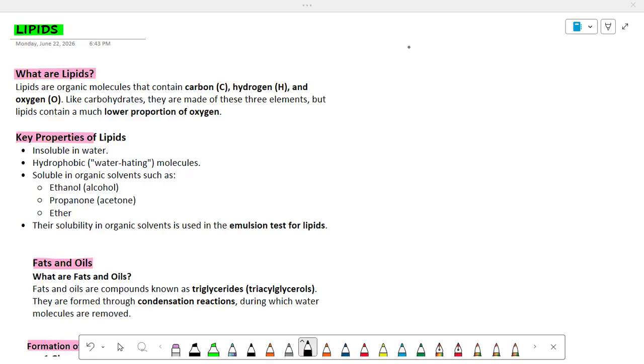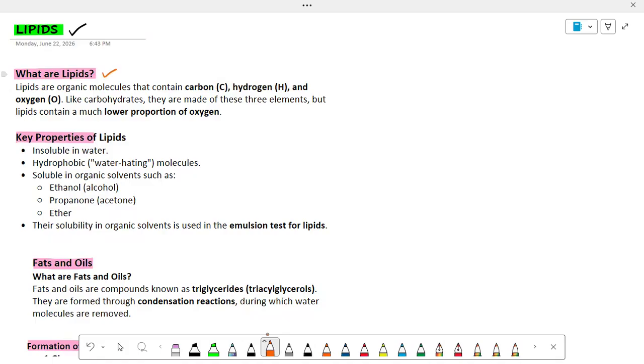Dear students, I am going to take a look at a very important topic of biochemistry that is related to biomolecule: lipids. So, what are lipids? How are lipids formed and what is their significance in our daily life? Okay, so let's begin with lipids and their definition.